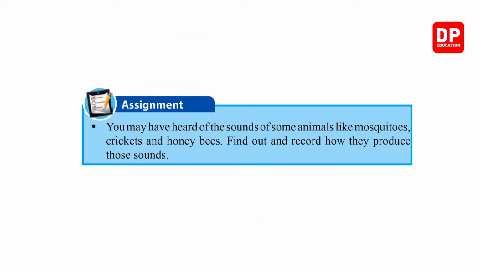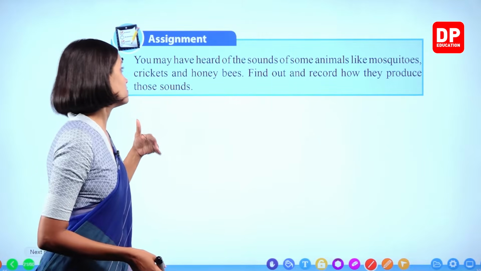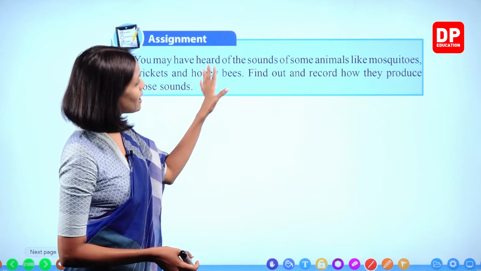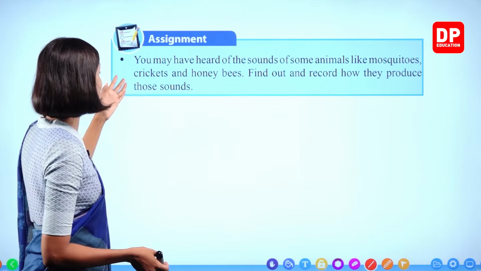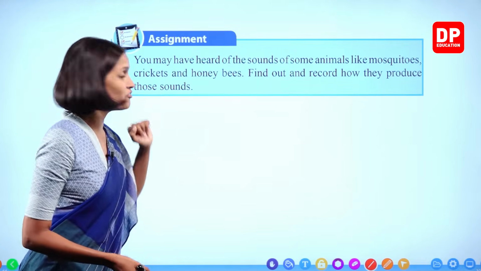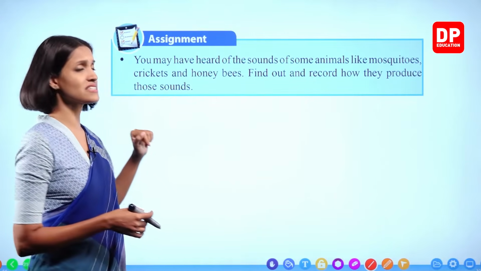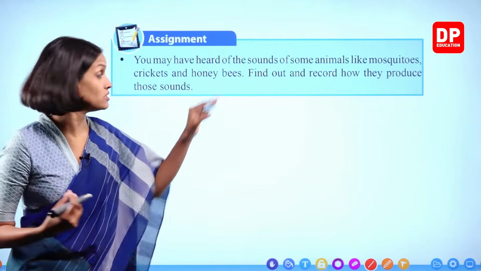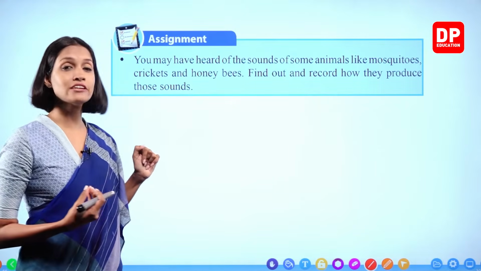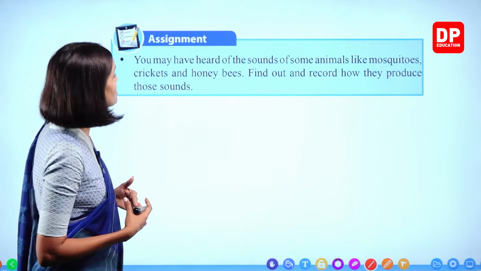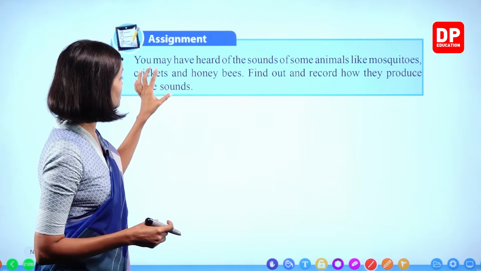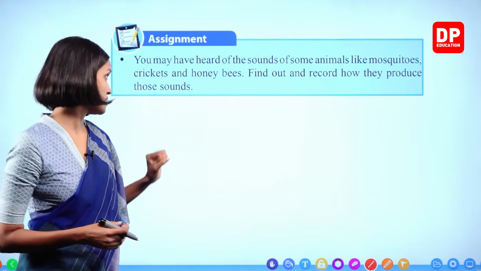We have another assignment related to the production of sound. You may have heard of the sounds of some animals like mosquitoes, crickets, and honeybees. You must have heard the buzz sound of honeybees. They always buzz. And the crickets are also very loud, even though these all are insects. Tiny creatures, sometimes like crickets, are very, very loud. Okay, children? Find out and record how they produce those sounds. This will be a very good activity for you all to engage with.